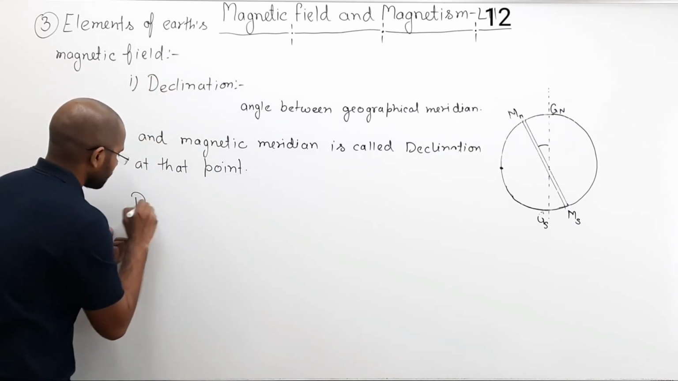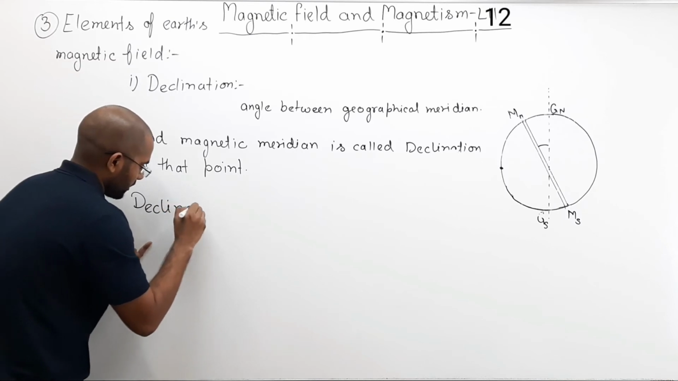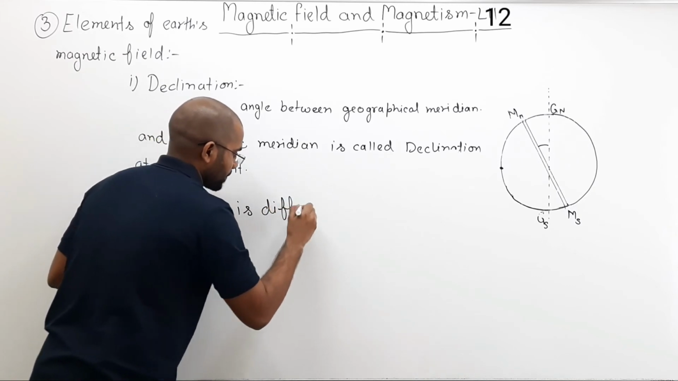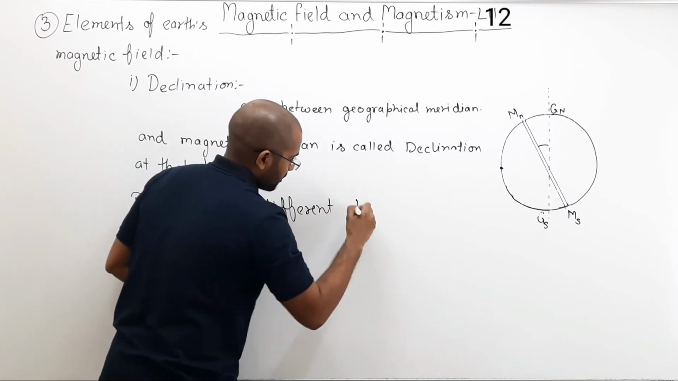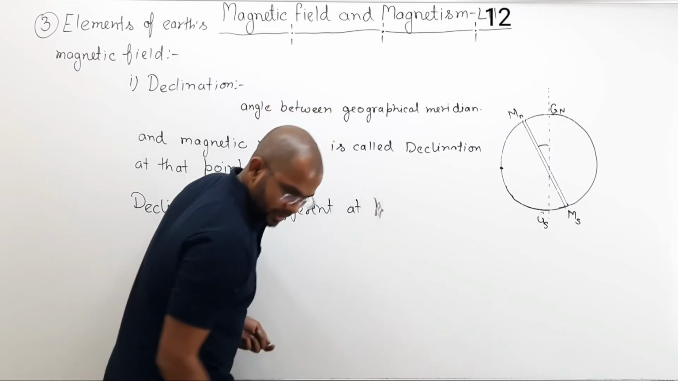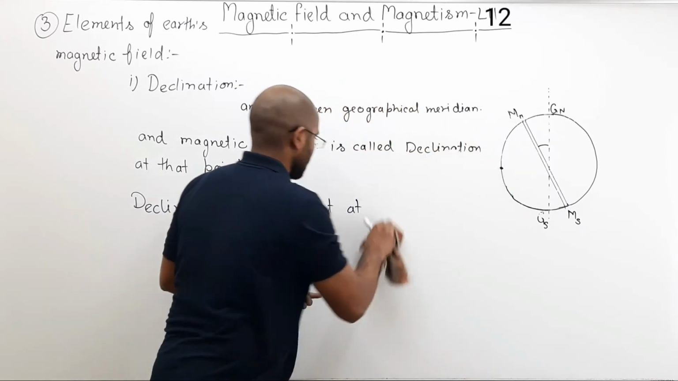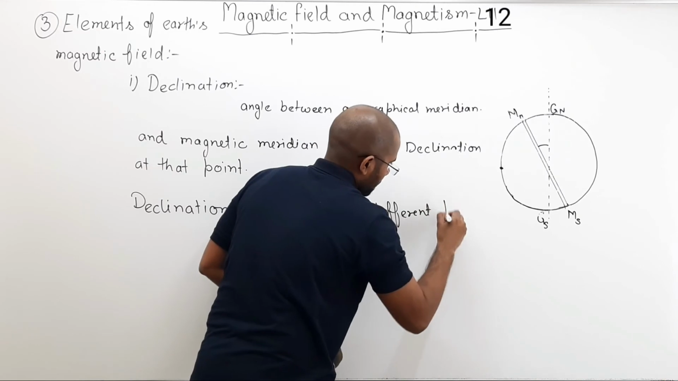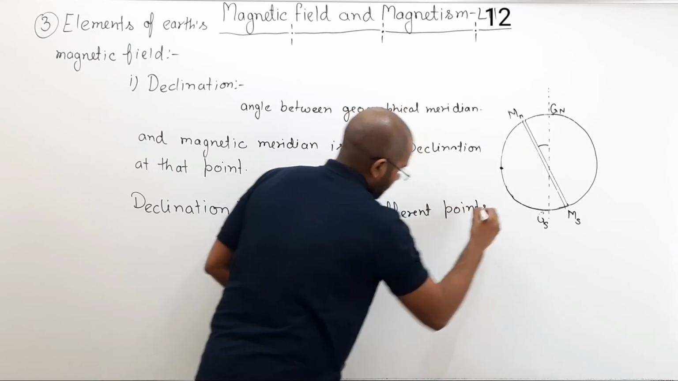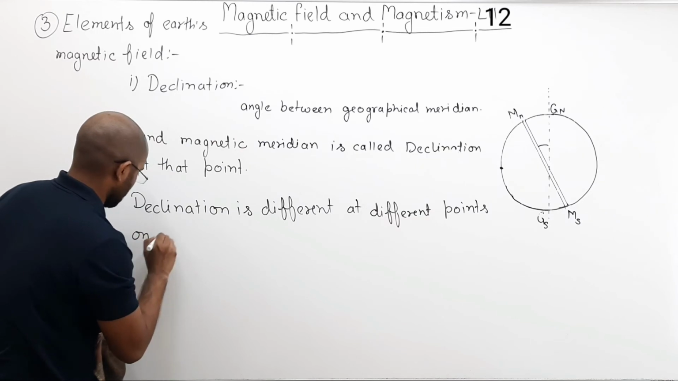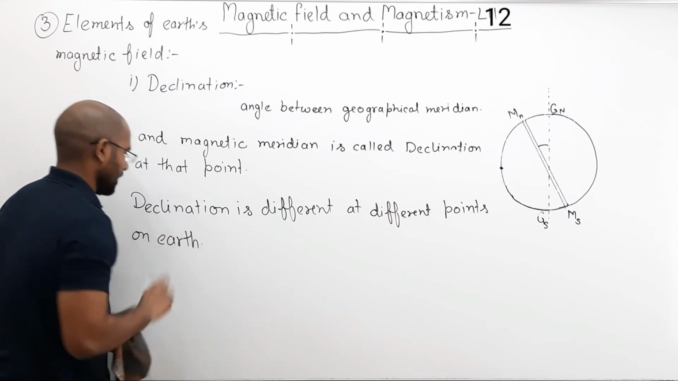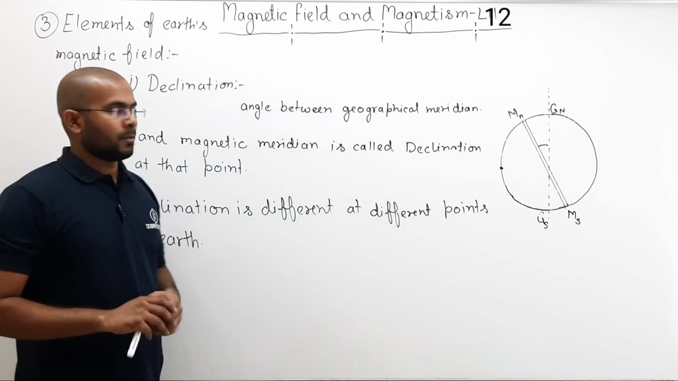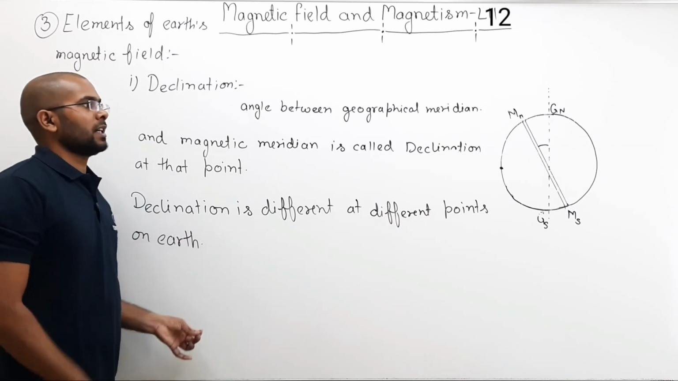So declination is different. You can write: declination is different at different points on earth. So at every different point, declination will be different. Pause the video, note it down, then we will discuss further.